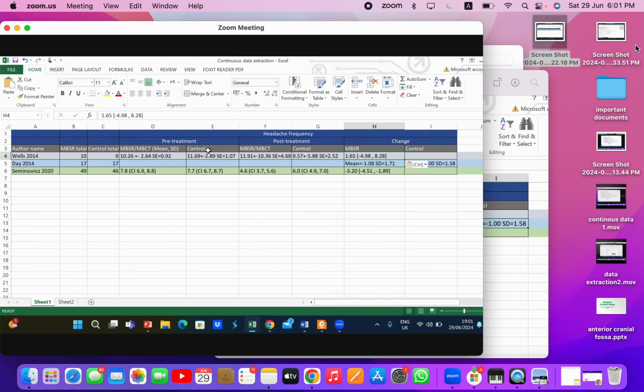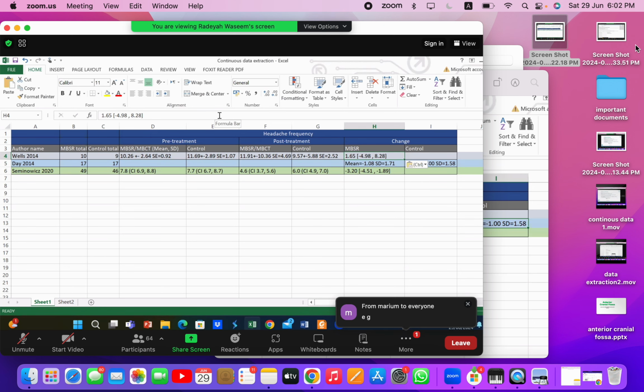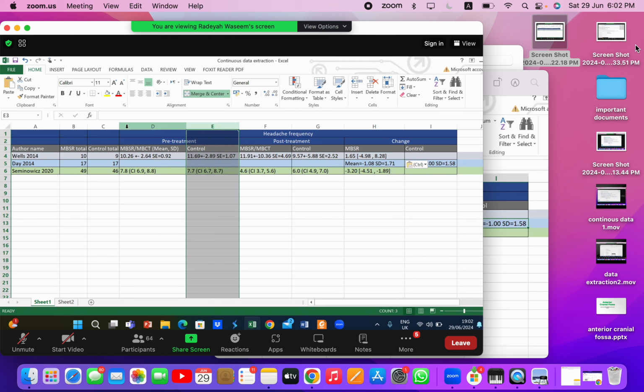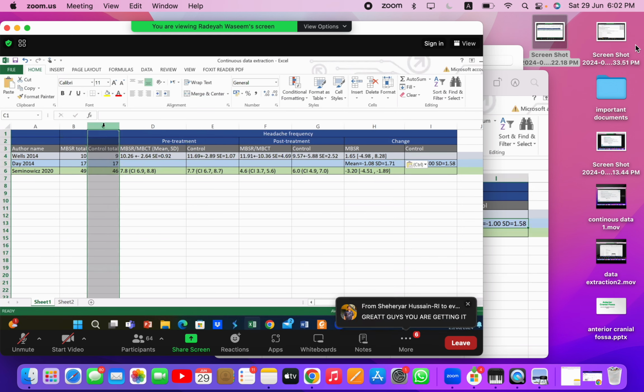Now which data should I use from this data analysis table? Can you guys tell me which columns should I use? D, E, F, G. Which 2 columns should I use now? First we used D and F, right? Now which ones should we use? E and G, exactly. Not H, Amama, we need G. Post-treatment we will take from here, pre-treatment we will take from here, and this will be the sample size which we will be using.